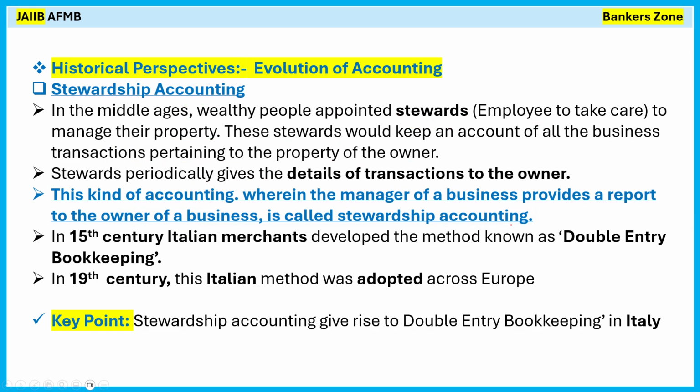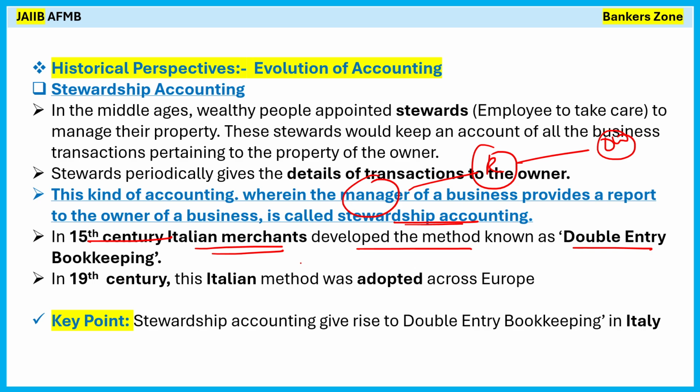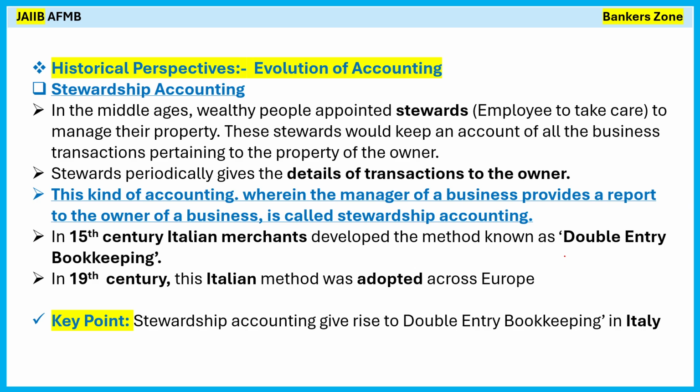So I repeat, what is stewardship? Simply, there will be one manager who is providing the report of the business to the owner. It is called stewardship accounting. In the 15th century, Italian merchants developed the method known as double entry bookkeeping. It is also very, very important from the exam point of view. The double entry system originated where? In Italy. What do you mean by double entry? That we will discuss in detail.